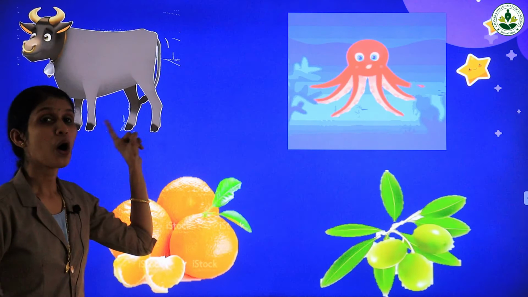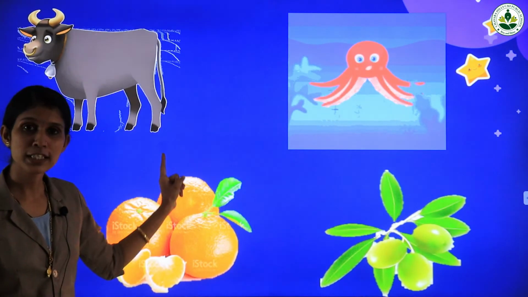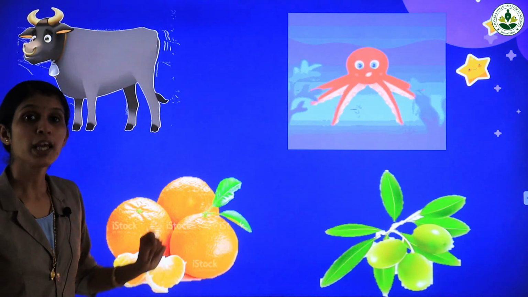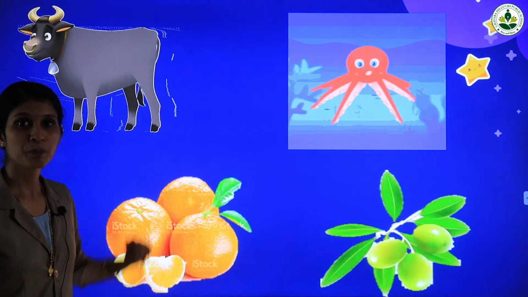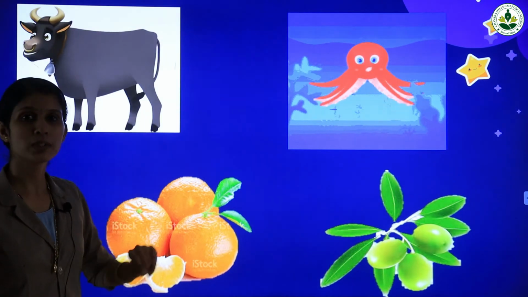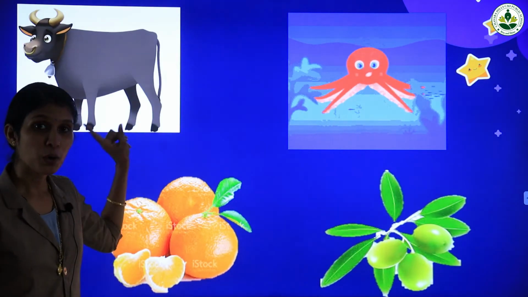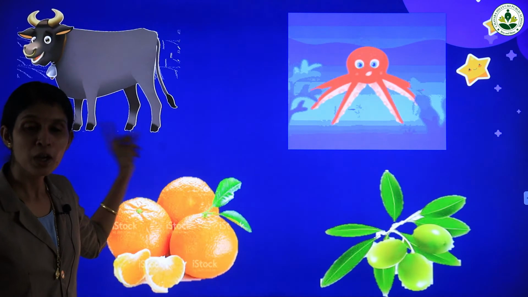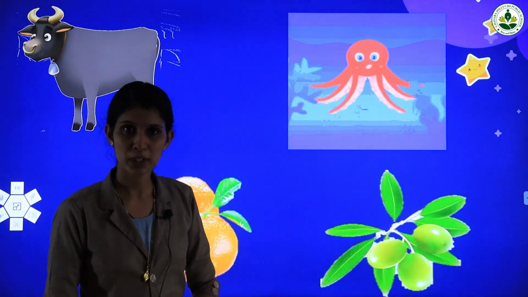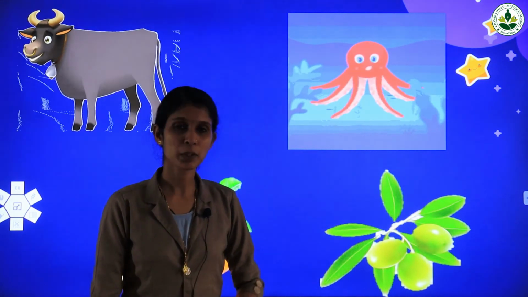What is this? Ox. O is for ox. Repeat after me. O is for ox. Ox. Repeat after me. Ox. And this one, octopus. O is for octopus. Once again, O is for octopus.